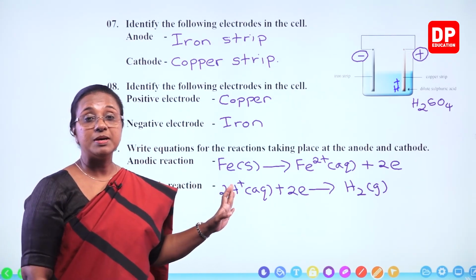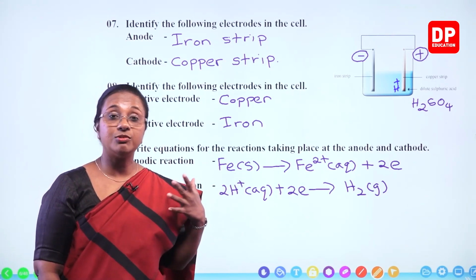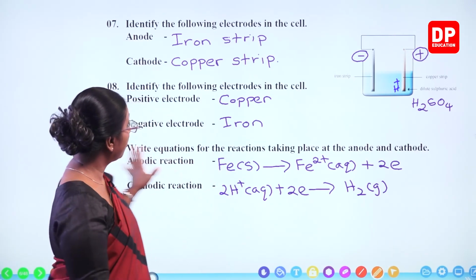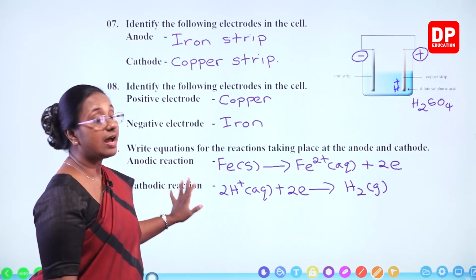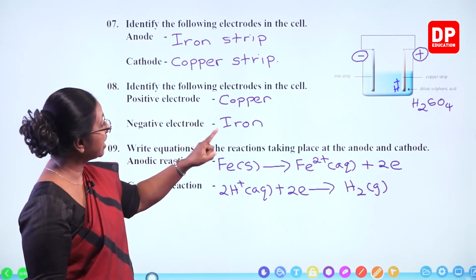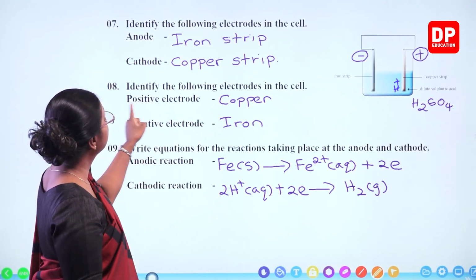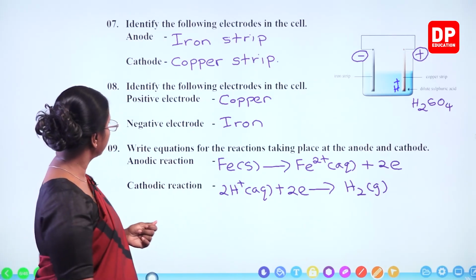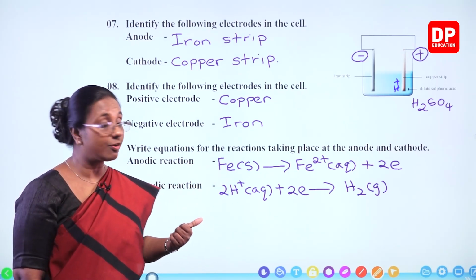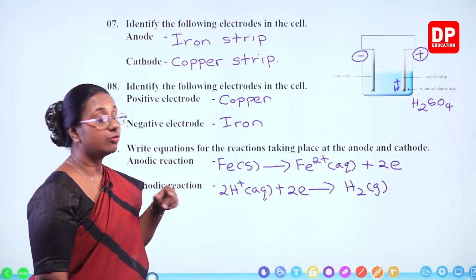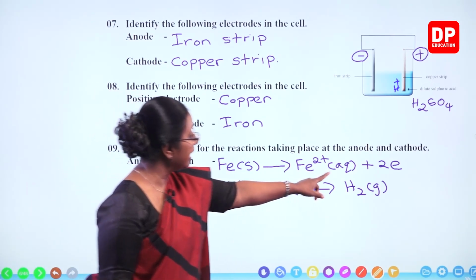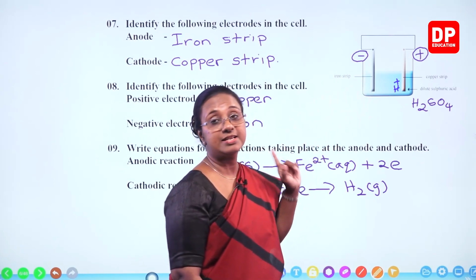So these are the answers, students. Here you all have to remember these are extra questions where we are trying to recall and understand and revise what we have discussed in the lesson. So all these give you an understanding about the functioning of an electrochemical cell. Anode is the iron strip where oxidation takes place. Cathode is the copper strip where reduction occurs. And the copper strip becomes the positive electrode because electrons are taken from it. And iron is the negative electrode because when iron Fe gets oxidized here, the electrons are left on the iron strip itself.